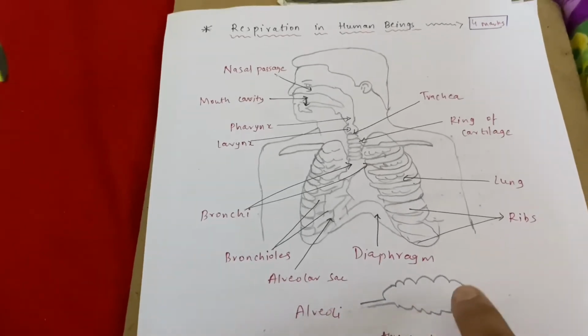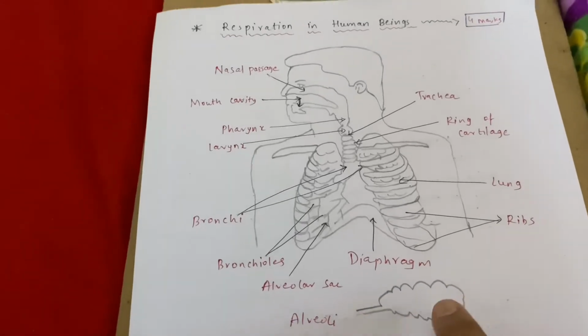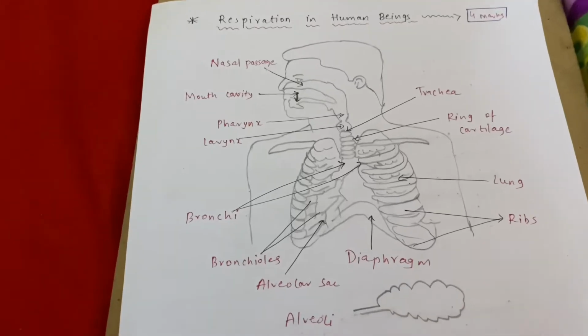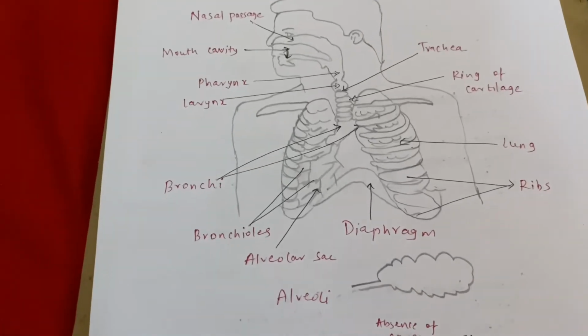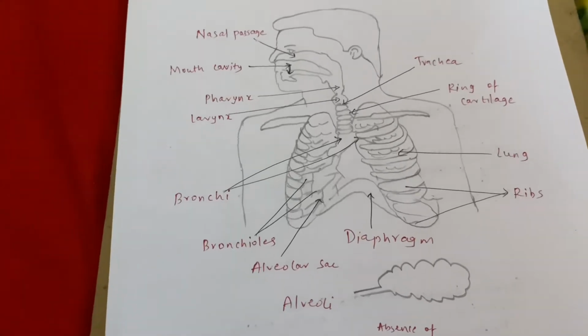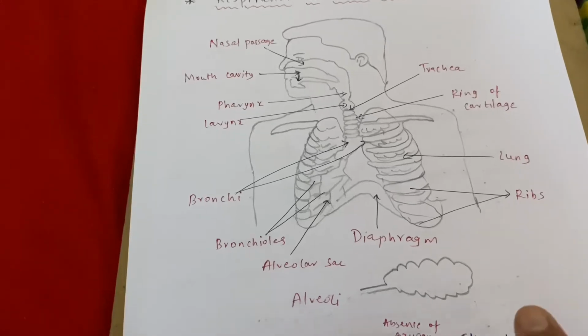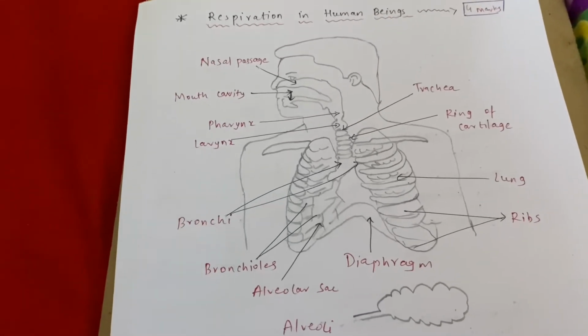Now that oxygen has to be transported to different cells for converting glucose into energy. For that you have a pigment that is called respiratory pigment, and that is nothing but your hemoglobin, which is present in RBC. This hemoglobin takes oxygen and gives it to different cells in which energy is required. Correct. Now we will talk about how energy is formed.